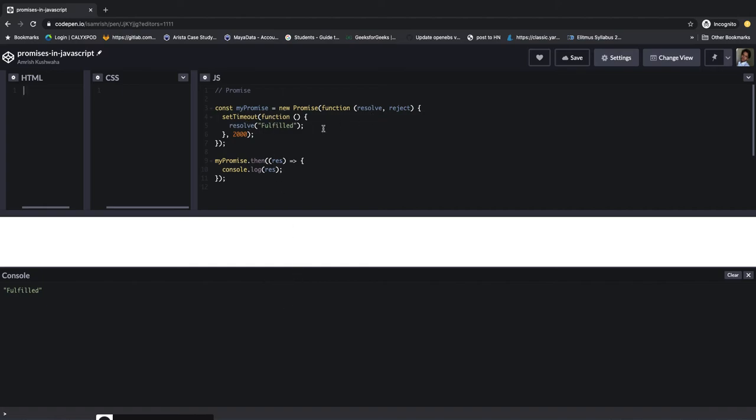Let's change it to reject, and then you can say you're rejected. Yeah, and let's save it and see after a few seconds this will come. Let's refresh, maybe.